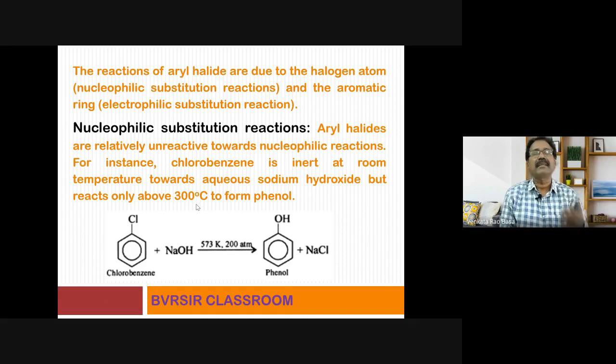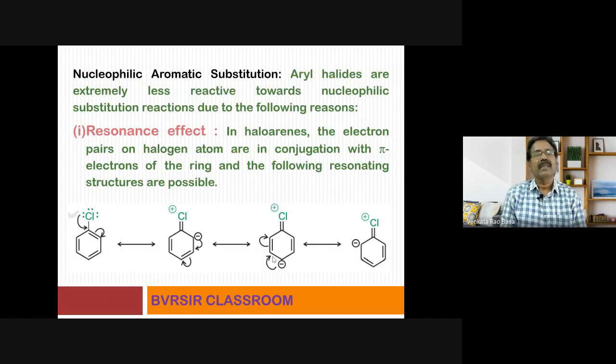When we are making use of high temperatures and high pressures, what is the meaning? The reactivity is less. So you observe this one, chlorobenzene C6H5Cl reacting with NaOH at very high temperature. About 300 degrees, 350 degrees temperature is required, and also high pressures are required for this reaction. Why it is like that means aryl halides are comparatively less reactive when compared with alkyl halides. Nucleophilic aromatic substitution.